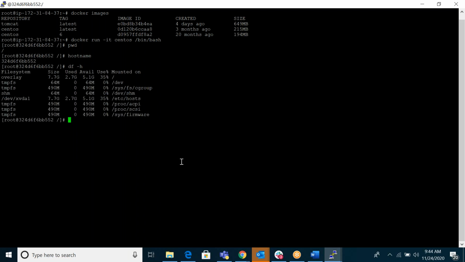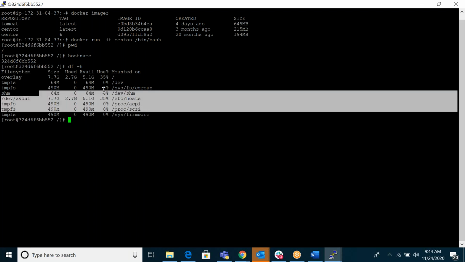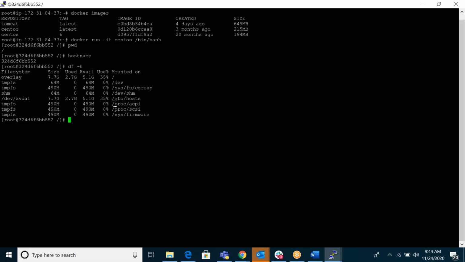You can see all the storage available. This storage we will discuss later. Here, if you want, I can create directories also. So I'll go cd /opt. Now I'm in the container, not in my local server.